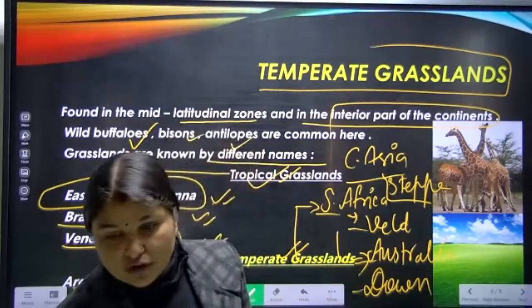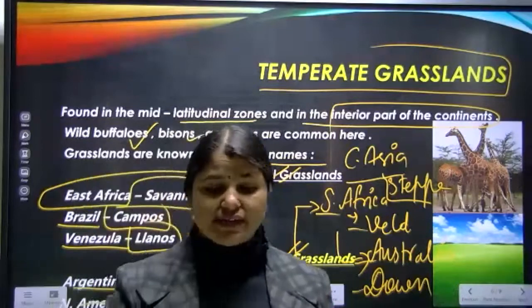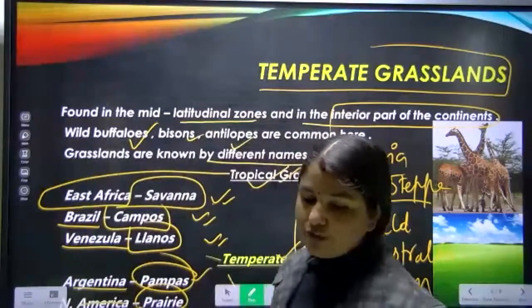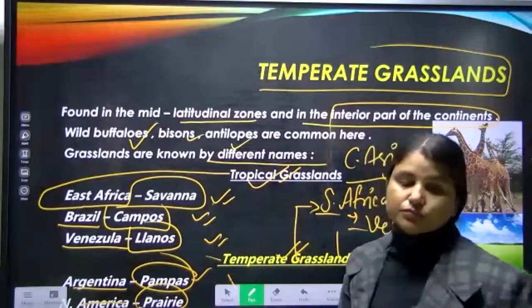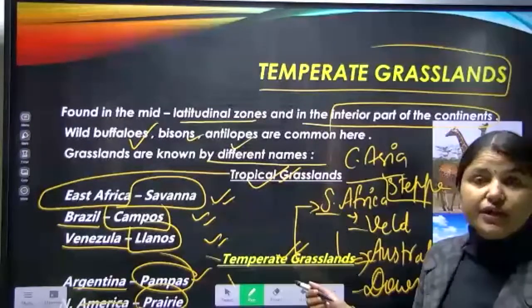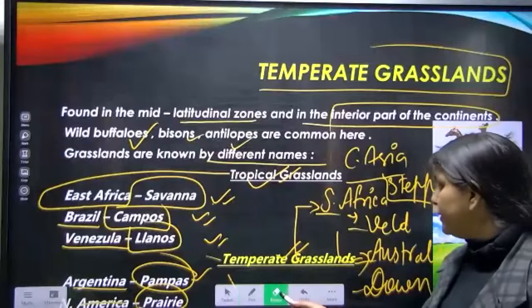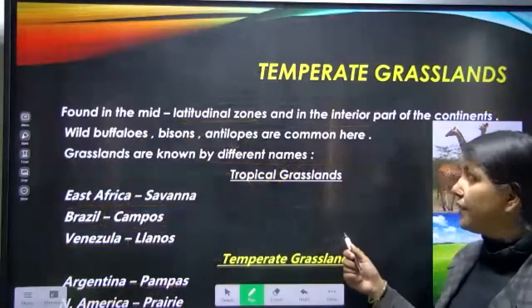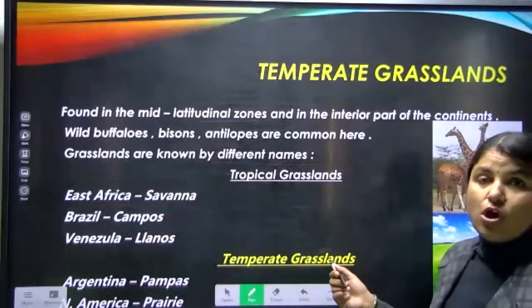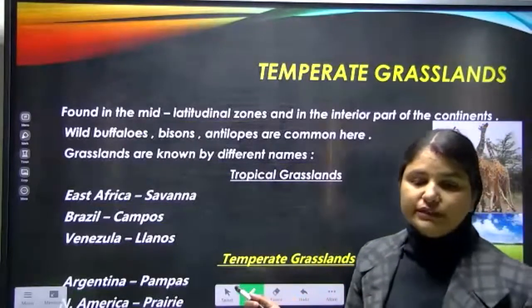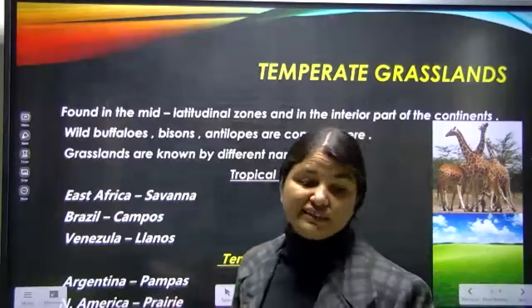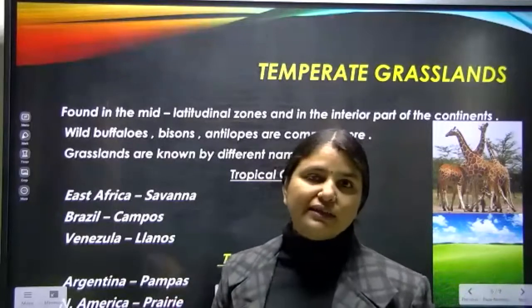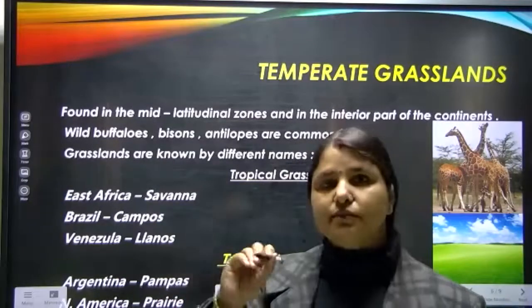Students, this type of question always comes in the exam. Suppose the question is: tropical grassland of Brazil is known as blank.